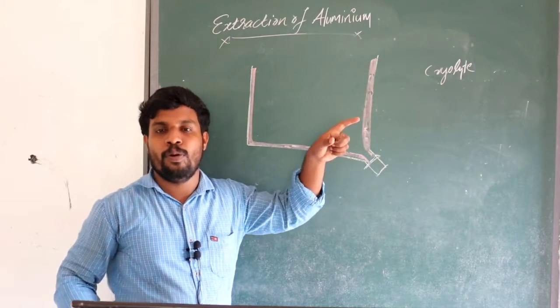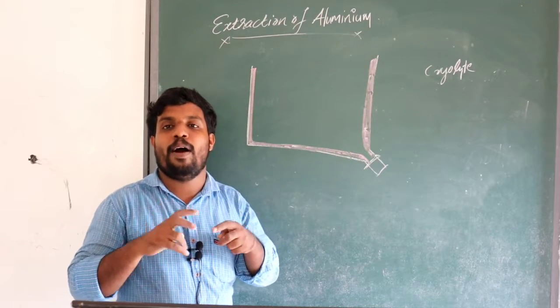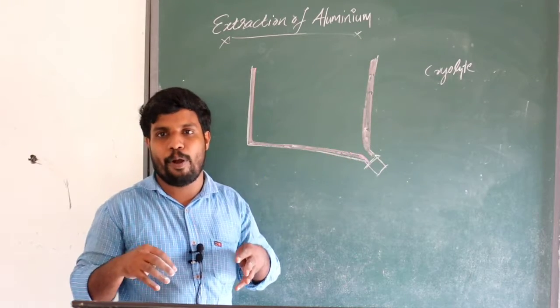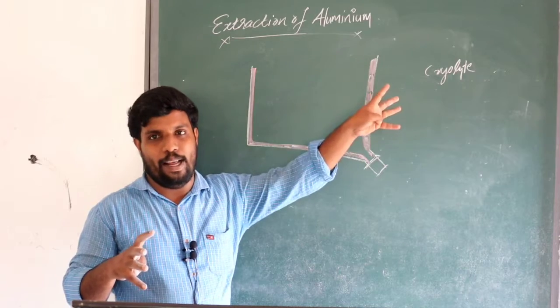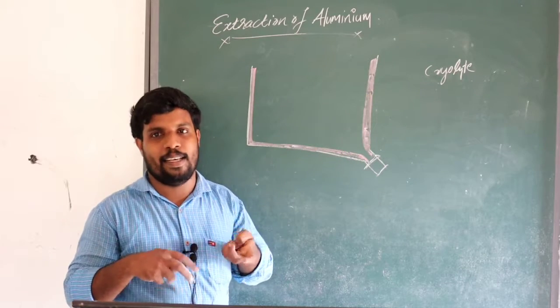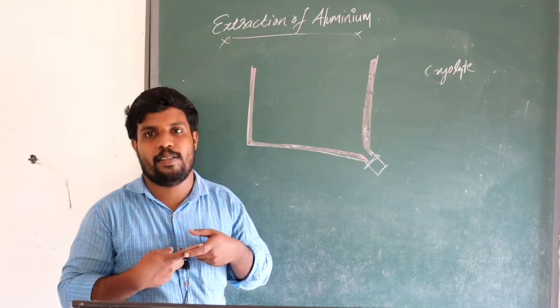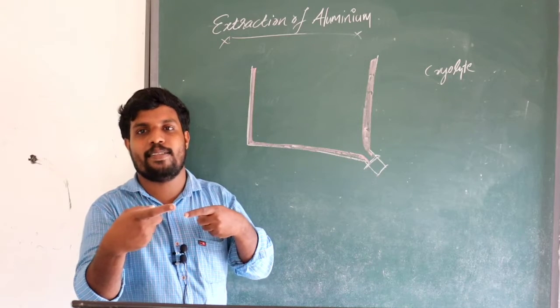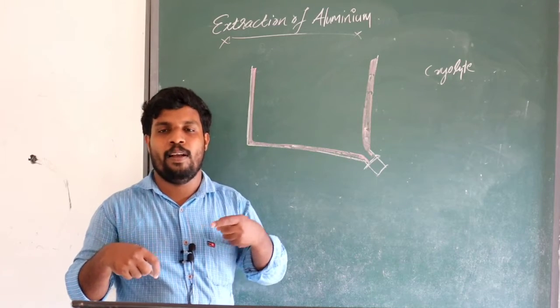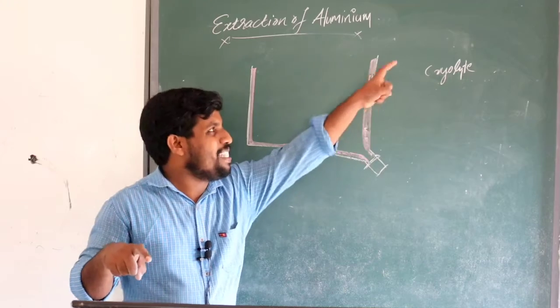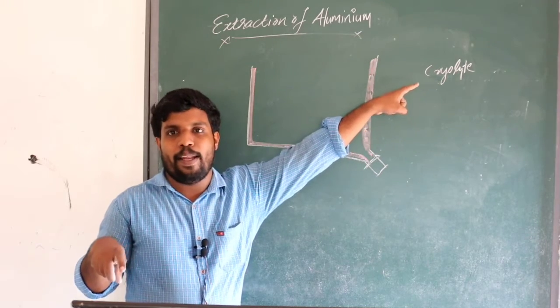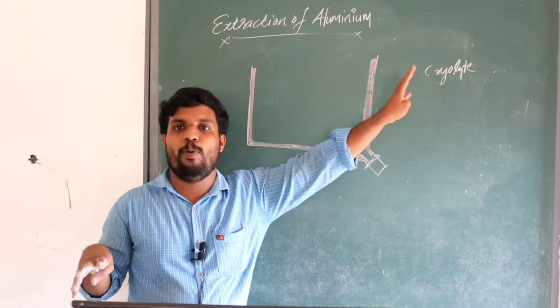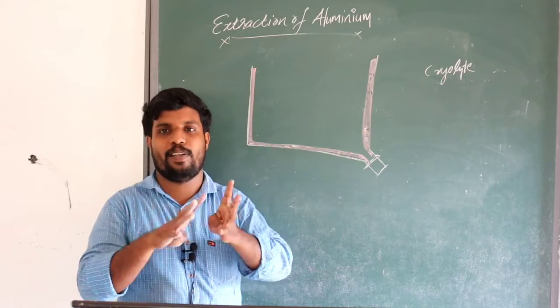It is due to alumina having a high melting point. To reduce the melting point, it is added with what? Cryolite. So the melting point is decreased and the electrical conductance is increased. To increase the electrical conductance and decrease the melting point, alumina is mixed with cryolite. Cryolite is a mineral of what? A mineral of aluminium.